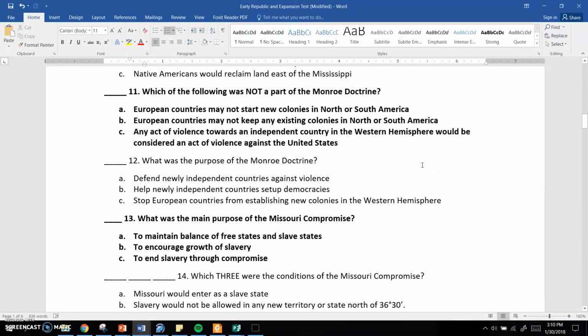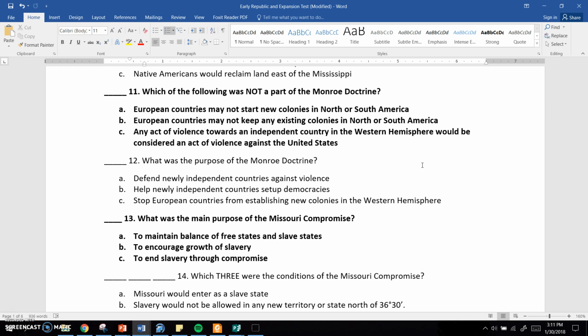Number 11. Which of the following was not part of the Monroe Doctrine? A. European countries may not start new colonies in North or South America. B. European countries may not keep any existing colonies in North or South America. See the difference there. One is they cannot start any new ones, and in B, it says they may not keep any existing ones.